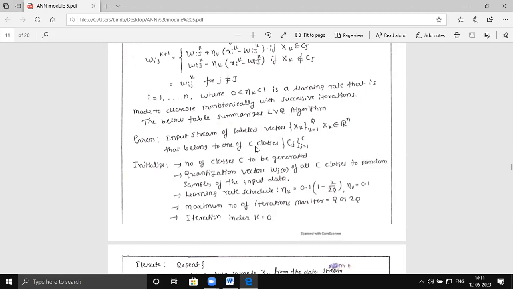For example, if there are 20 patterns, you group them into C different classes. Let us say all ships into one category, all human beings into one category, a door another category, a bus another category, like this. Two things are important: how many data there are and how many of them can be grouped into classes. All of them must belong to certain classes. That is very important.